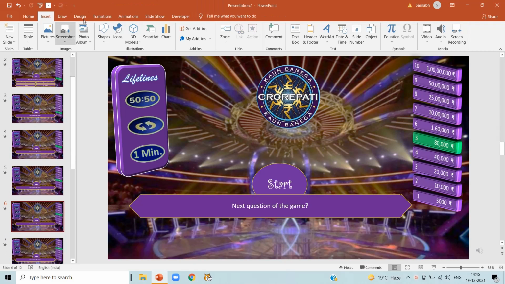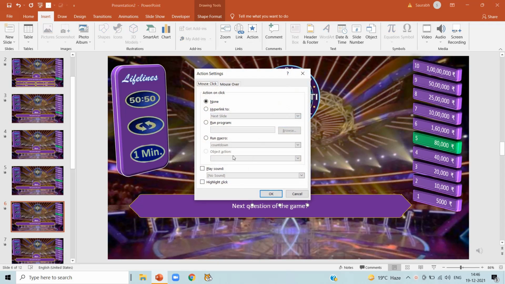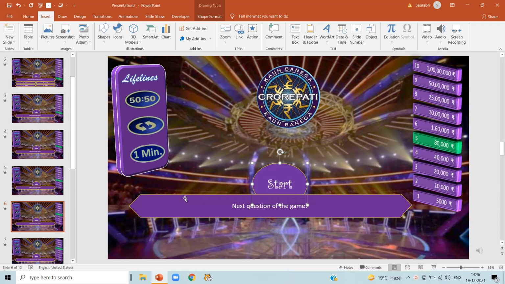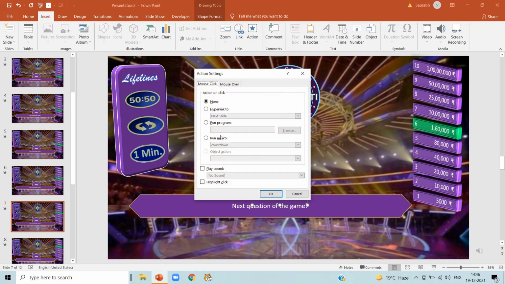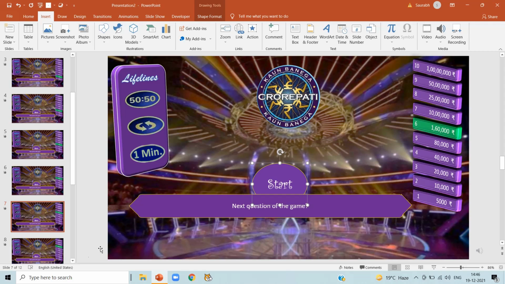Now click on slide number 6, click on start, click on action, click on run macros, select countdown here and click on OK. Now click on slide number 7, select start, click on action, click on run macros, select countdown and click on OK.